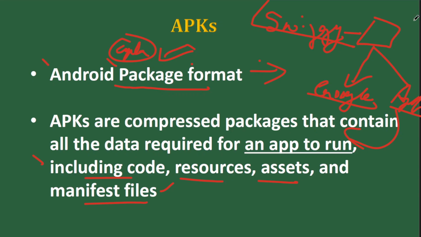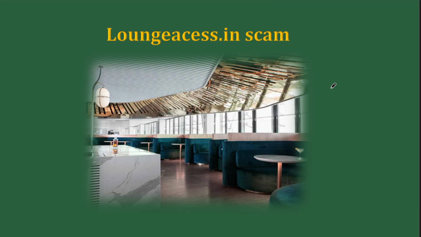If you're downloading it from outside, it will be a .apk file. Otherwise, if you're downloading it through these applications, it won't be a .apk file. It will be just an application. You won't see the extension. That's it. Now let's come to the lounge access scam. Keep those two concepts in mind.